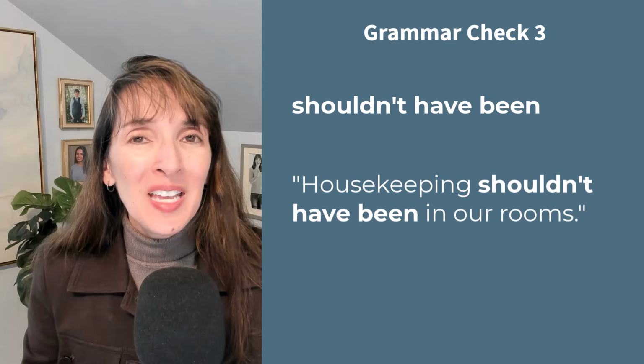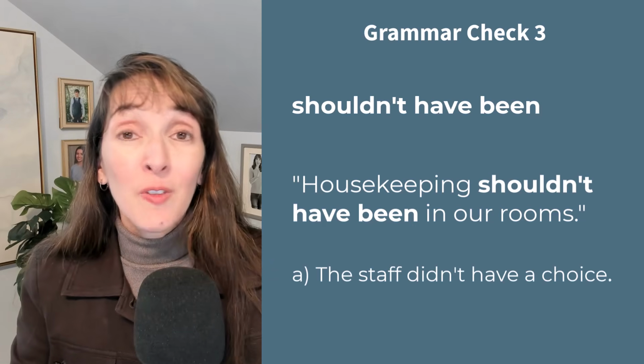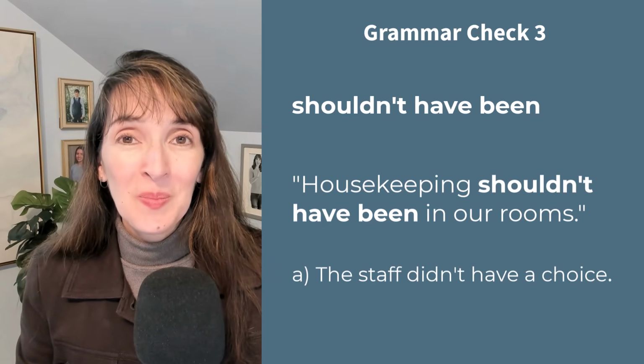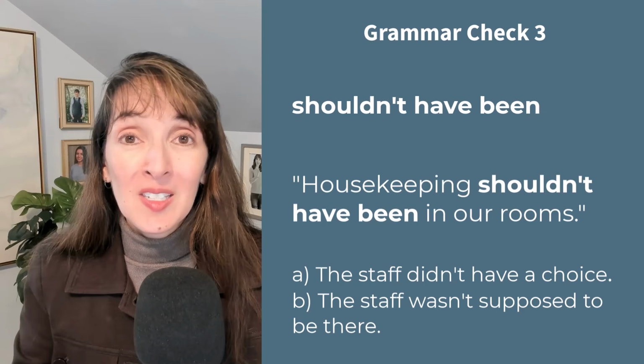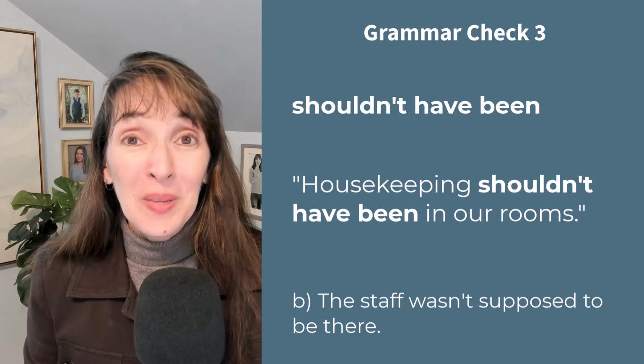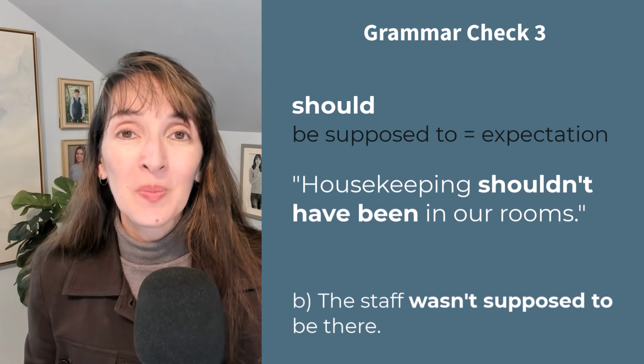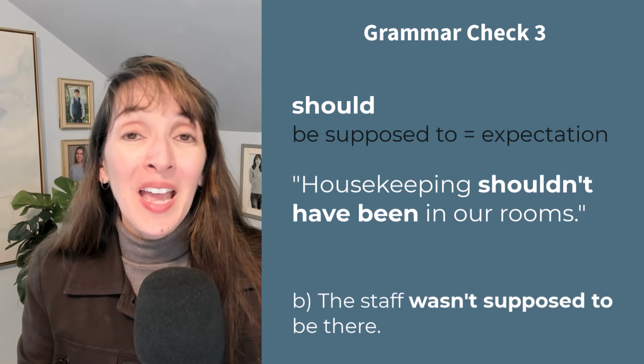Next, when Jacob says, housekeeping shouldn't have been in our rooms, what is true? A, he feels the staff didn't have a choice? Or B, he feels the staff wasn't supposed to be there? Answer B. Should is similar to be supposed to. They both can express an expectation.